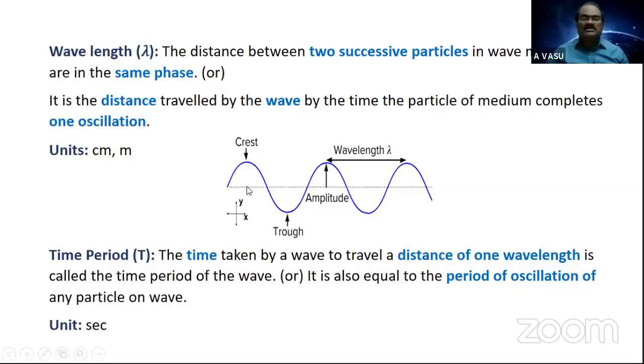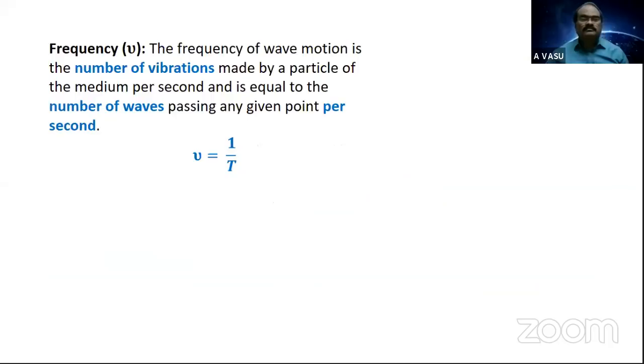To cover a distance of lambda by 4, is it 1/4 of the wavelength? Lambda by 4, how much time may it take? T by 4. So once you try all these things, by the end of the next session, you will get perfection in describing and comparing all these parameters in a quantitative manner in mathematical form.